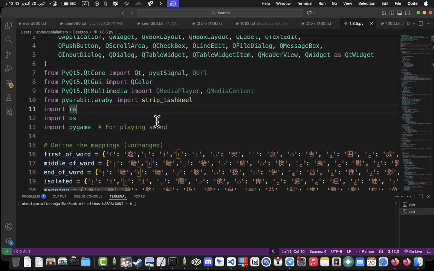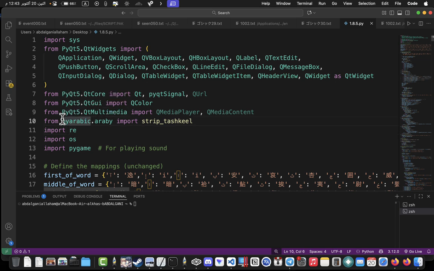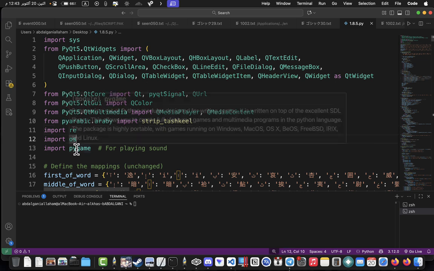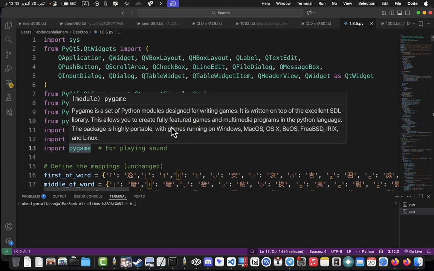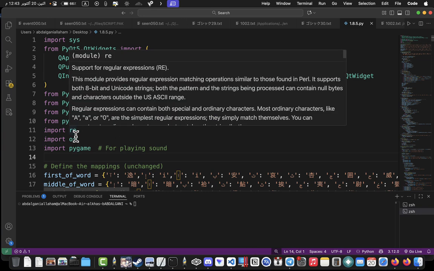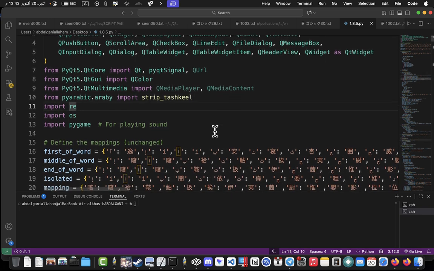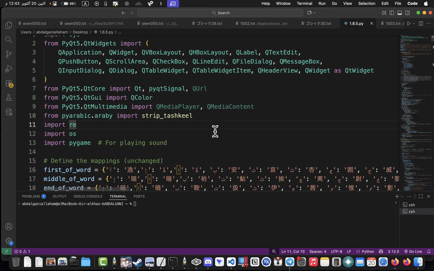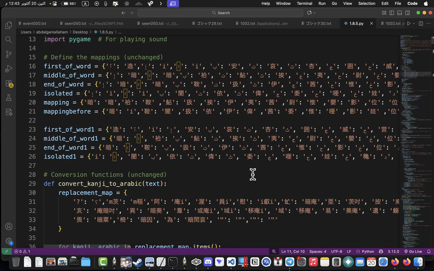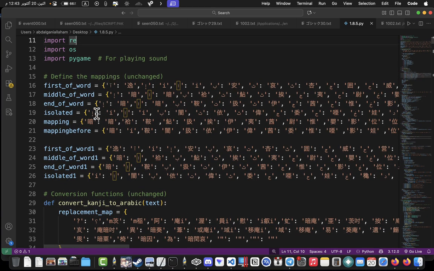This is something only related to Arabic. You need to download the Arabic library to make it work. Also Pygym, you need to download it. About re or os, I don't remember what it was for. Anyway, maybe you need to download it the same way I explained. About the mapping, this mapping is only specific to Arabic. You don't need it for other languages.